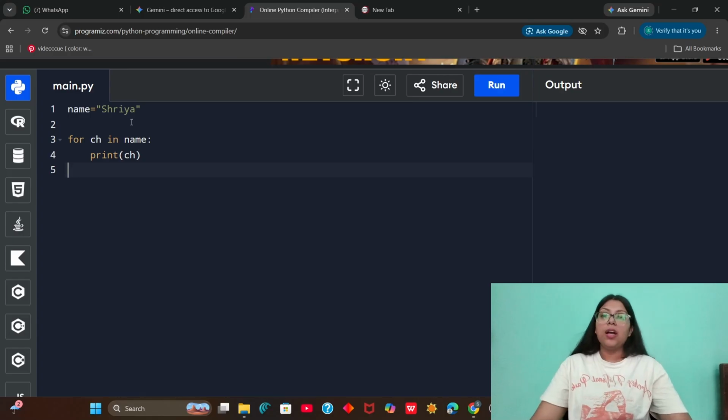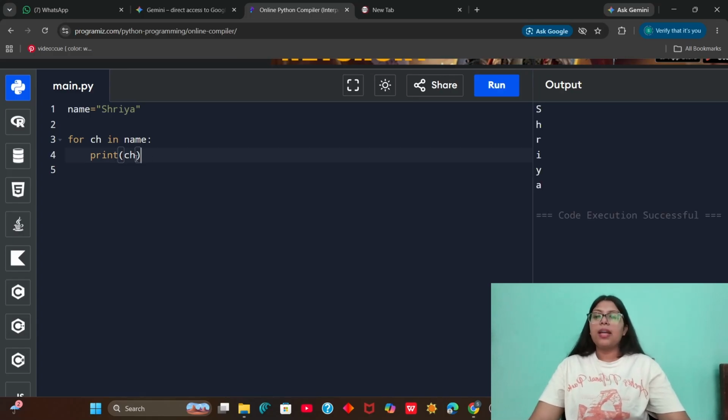What happens here? When I execute this loop, it goes to this name. It says that yes, this is a string, and then for every character inside that string, it executes this block of code. First it takes s and prints that s. Next it takes h, it will print h, then r, then i, then y, then a. So for each character in the name, it will print that character.